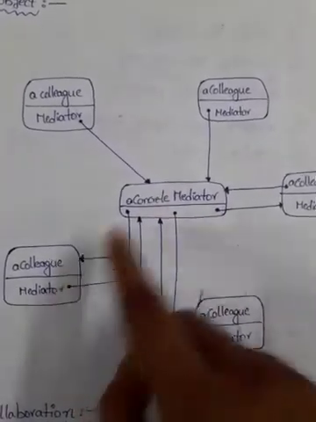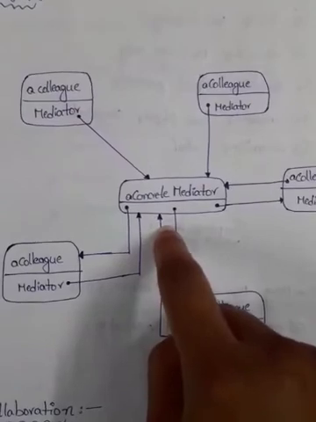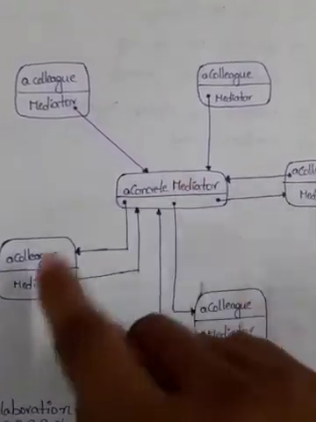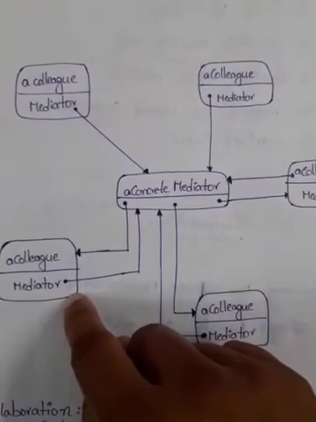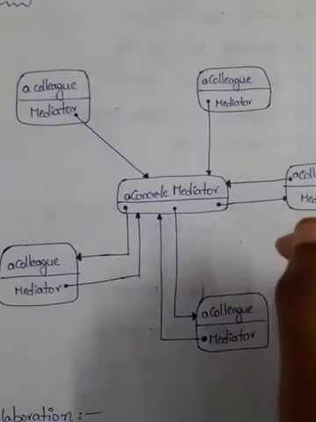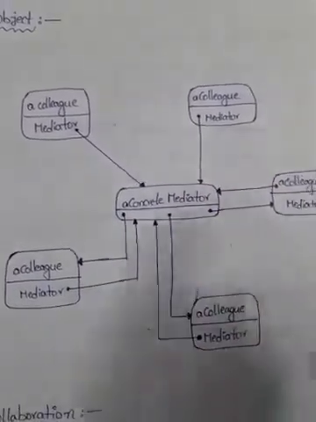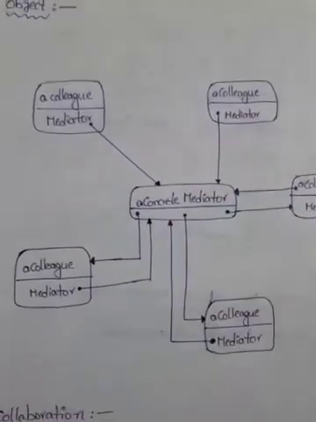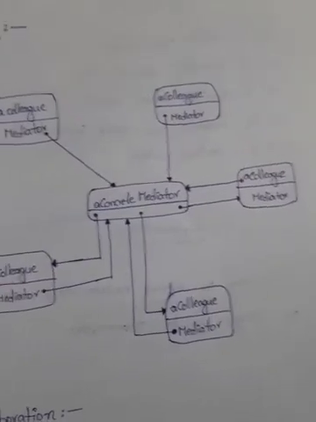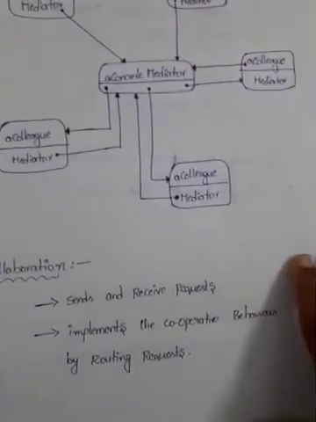Object A sends a message to object B via this mediator. So this mediator will receive the request from object A, and then it sends the request to object B or object C based on the request that we have sent. So this is one of the object structures for the mediator pattern. And then our next template is collaboration.